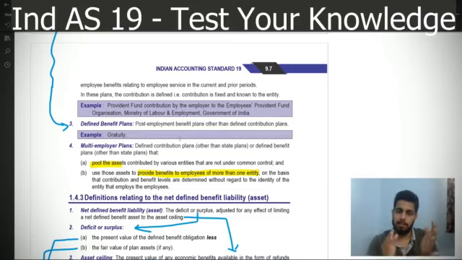Ind AS 19 is a bit complicated, not properly arranged, not sequential, and therefore it will create lots of complications for you when you go through Ind AS 19 from the SM itself. But when you go through Ind AS 19 from the video which I've already uploaded, in that video I made charts myself which will simplify this chapter to a great extent.